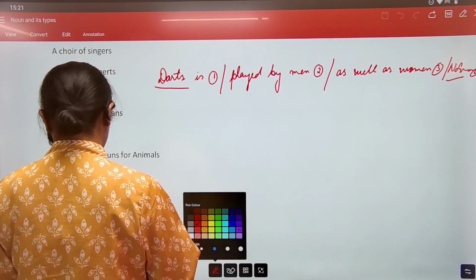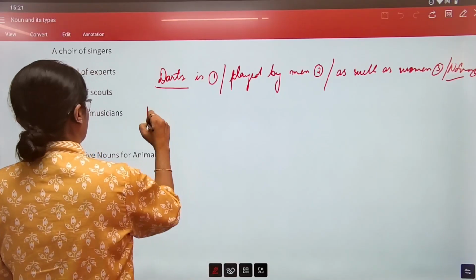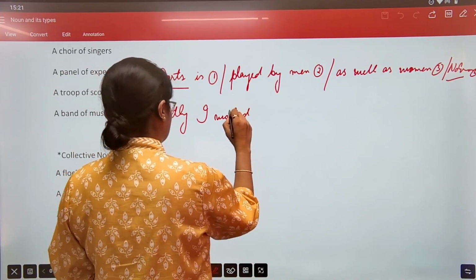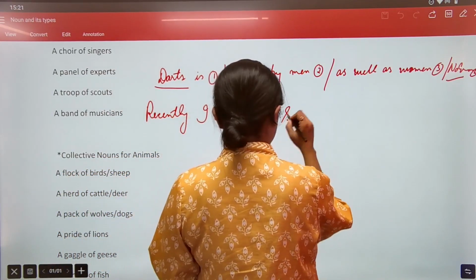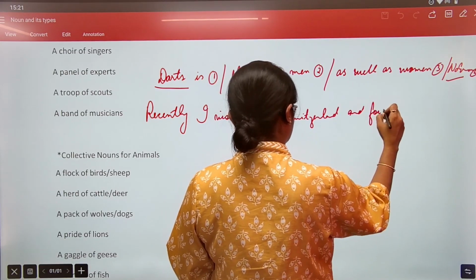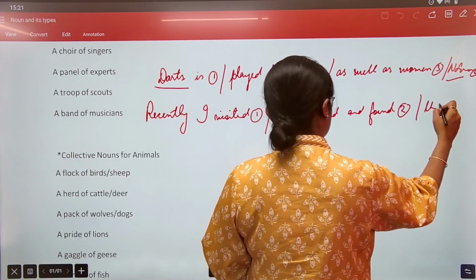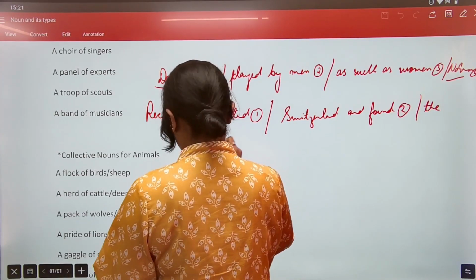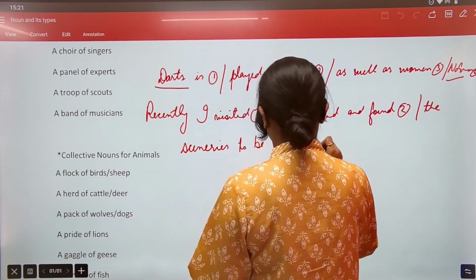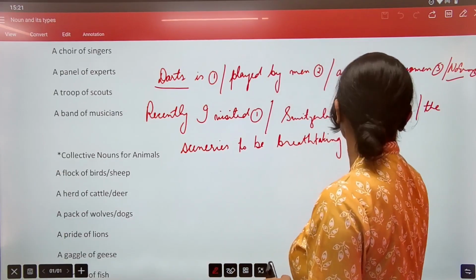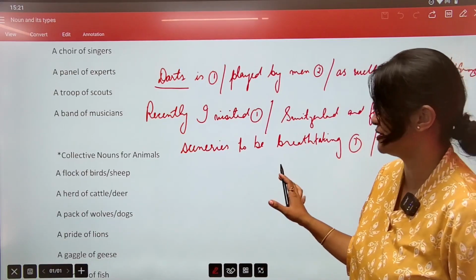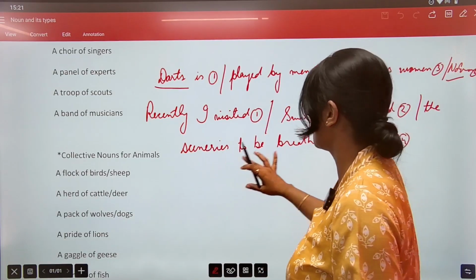Let's just see some more. Recently, I visited Switzerland and found the sceneries to be breathtaking. This is one sort of a question, and then no error part is part 4. So इस पे कौन सा error हो सकता है अगर ऐसा question मिलता है? Recently I visited Switzerland and found the sceneries to be breathtaking.